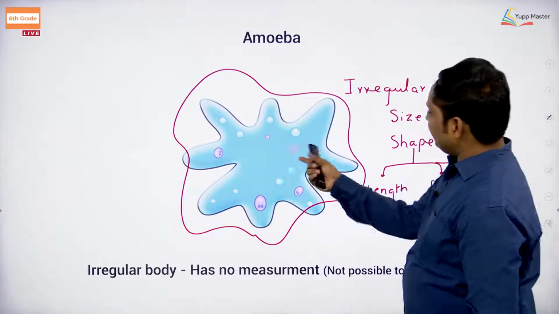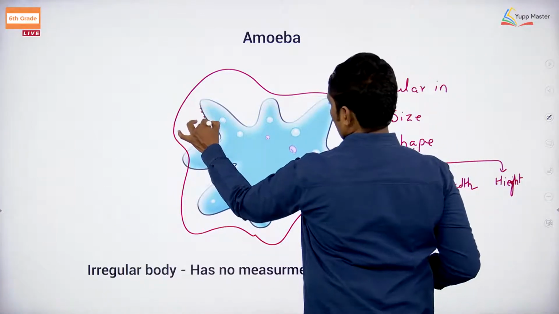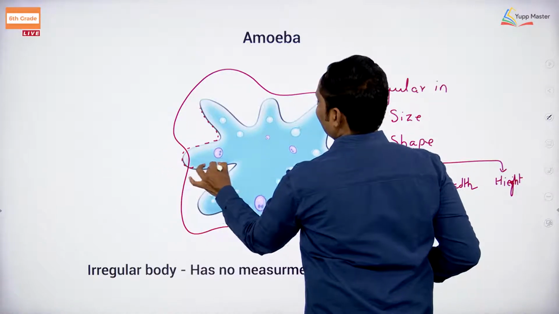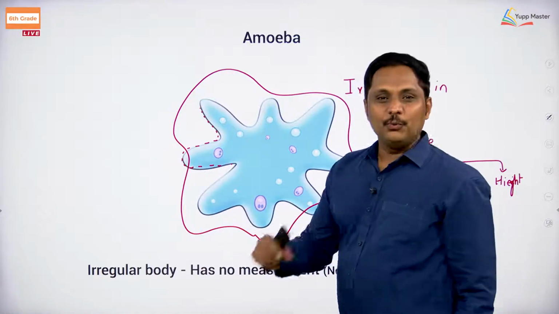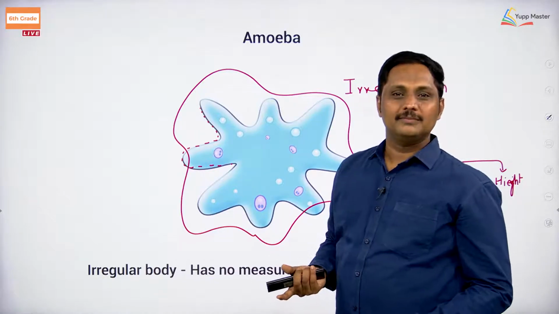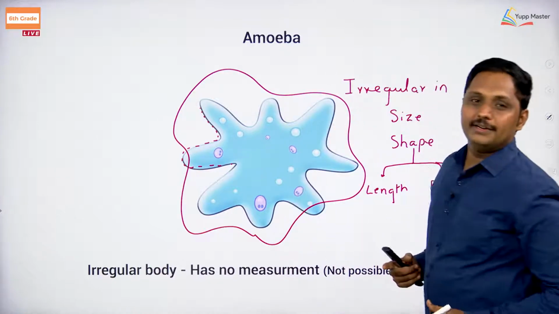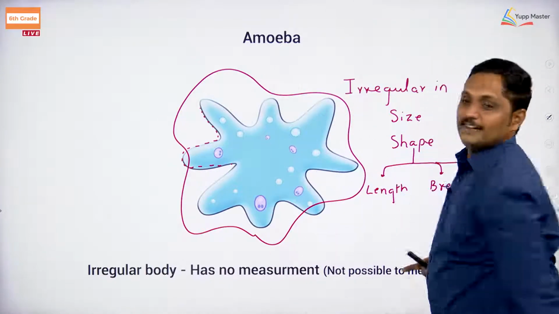If not, can you measure? You can try to measure with a thread. Is it possible to measure? No, it is not possible. If you want to measure with thread, or take the measurement of the total surface area, it is not possible.